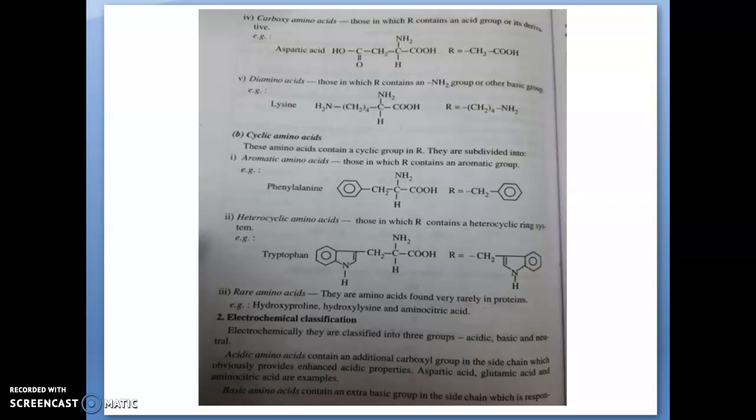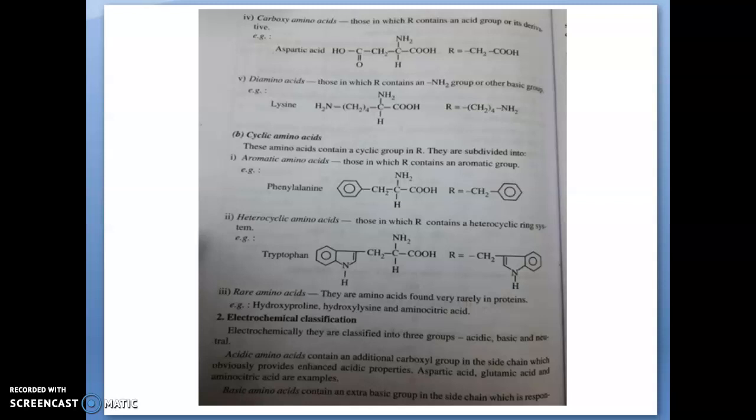Aspartic acid, glutamic acid, and aminoadipic acid are examples of acidic amino acids. And basic amino acid means there will be an extra basic group in the side chain that is responsible for the enhanced basic property of these amino acids. So basic amino acid examples are lysine, arginine, histidine, etc.